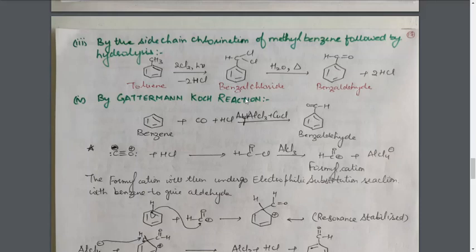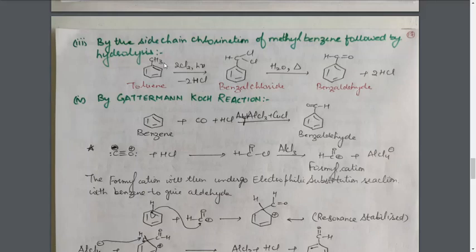Now, how is the chlorination carried out? In this reaction, we are placing the chlorine atom on the alkyl group or the side chain, and the process will take place in the same way as we carried out the chlorination of alkane.